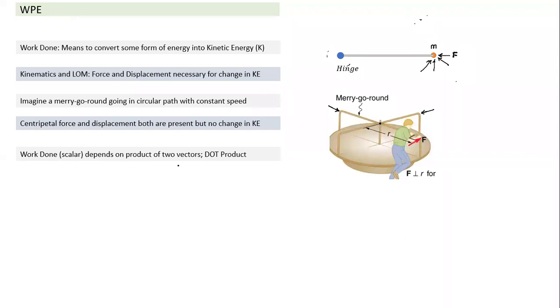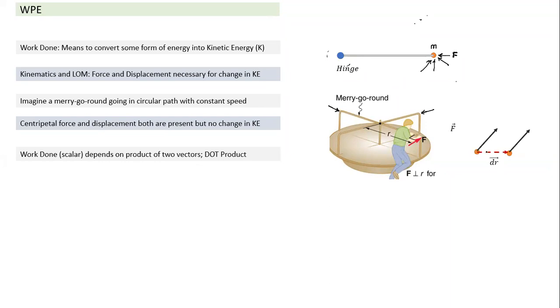If you recall the principles of vectors, when we multiply two vector quantities, the result could be a scalar or a vector. If it is a scalar quantity, it's a dot product. So work done, being a scalar, is a dot product. And the way kinetic energy acts is also consistent with the dot product.